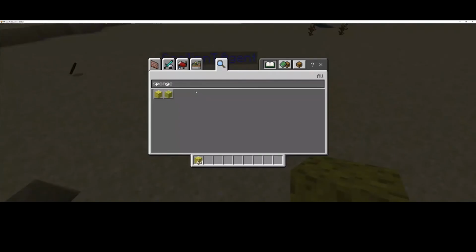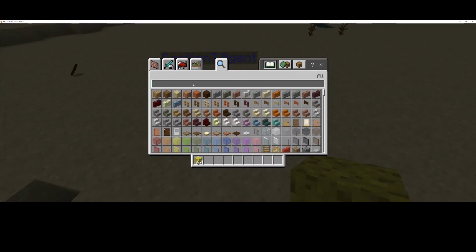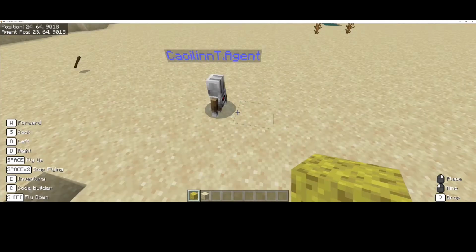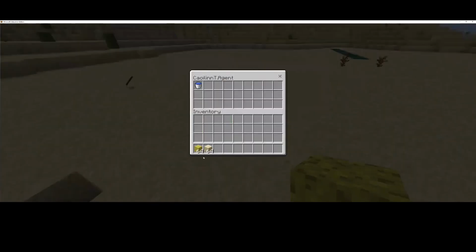Now we need to give our agent the correct blocks. So we're working with sand and we're working in Egypt. So let's see if there's any sandstone. Okay, so we have a sandstone wall. Okay, we actually have loads of different options here. I think I'm going to go with just normal sandstone here. There's actually some very cool options there, so I could make a number of different pyramids out of different materials if I wanted to. Now I need to right-click on my agent and give them the sandstone.